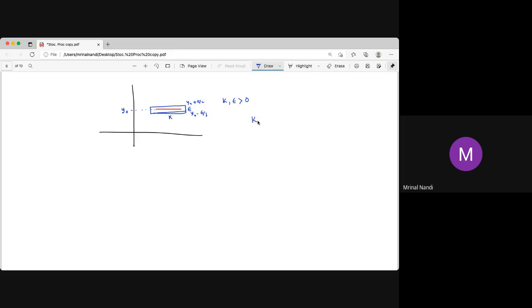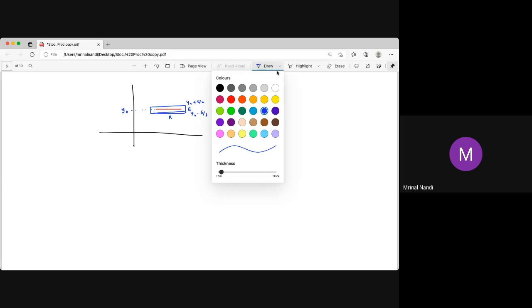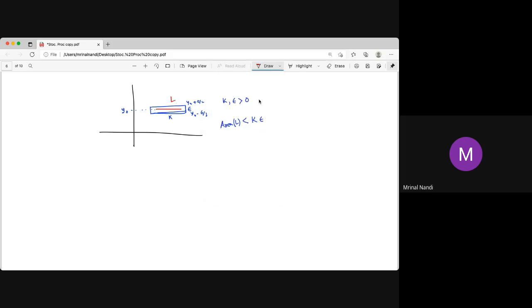Now the area of this rectangle is k into epsilon, but the area of this line segment, the red line segment, must be less than that. So the area of this must be less than that. We call that line segment L. This is the line L.